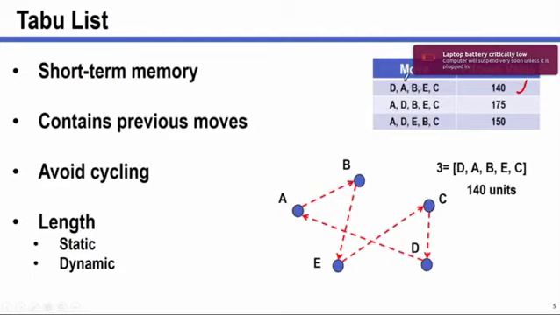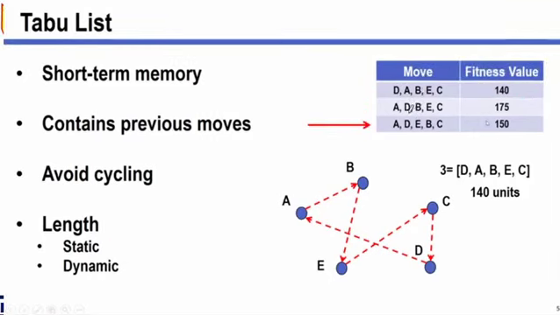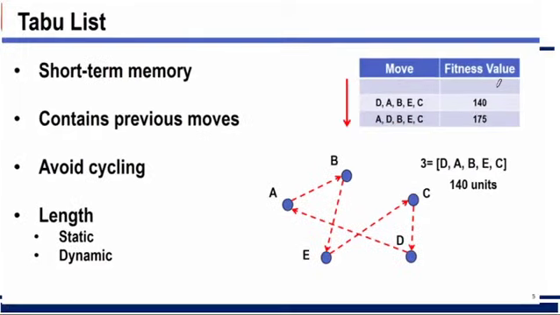Now for my taboo list, if the length is static, let us say the length is 3, it means I can only store 3 states in it. Next time if I have another move, number 4, then I need to delete the oldest one. The oldest one means the first one which we selected. This will be deleted and the remaining will be pushed down so that there is vacancy for the new move. So the remaining will be pushed down and the new move number 4 will come over here with its corresponding fitness value. So this is taboo search.